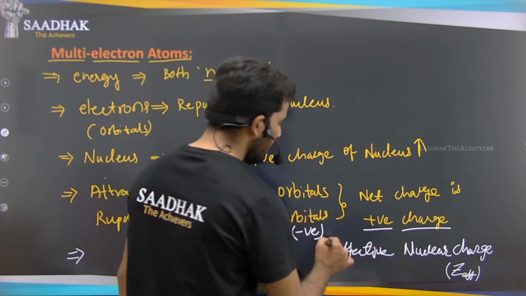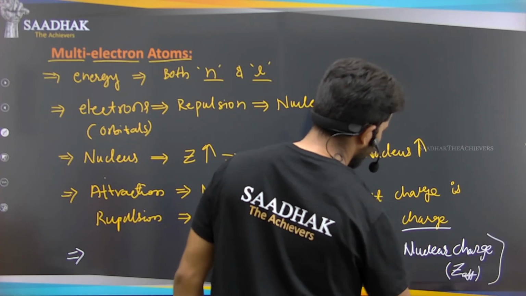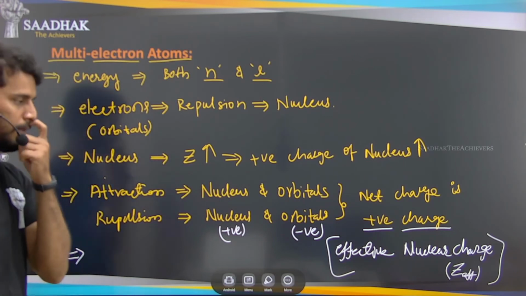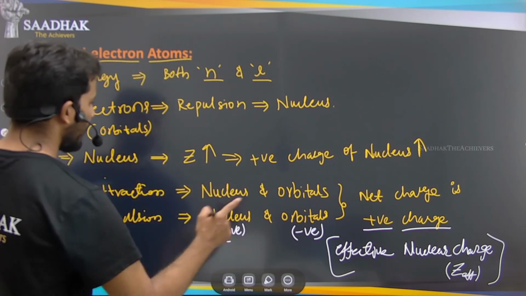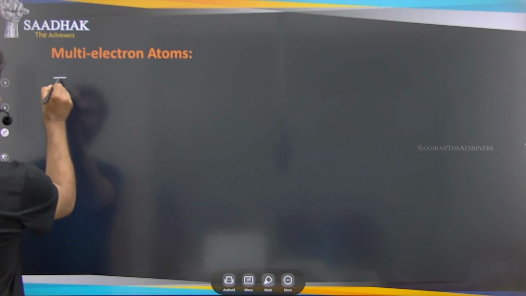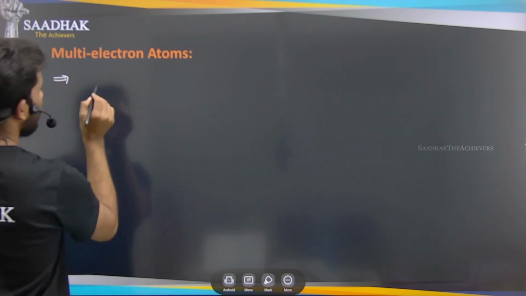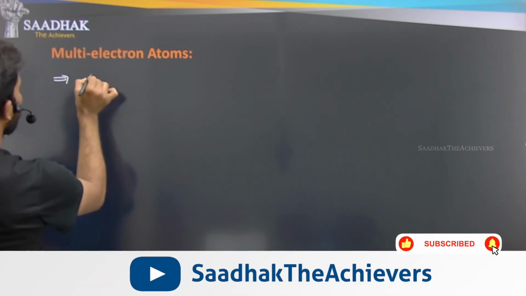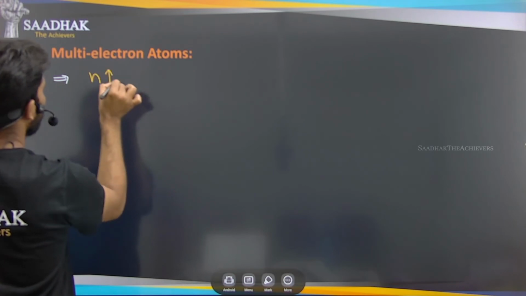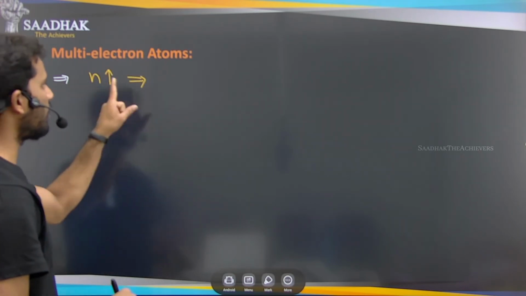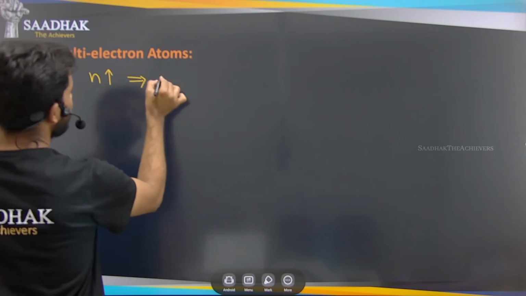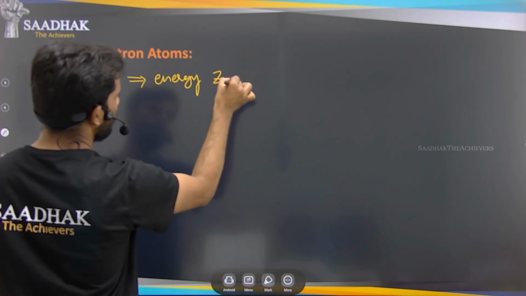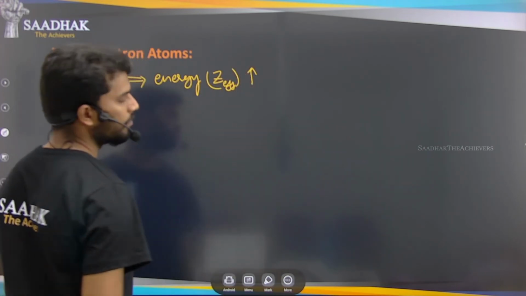So that is nothing but the effective nuclear charge. What is that? The difference in the charge between the nucleus and the orbits, that is, the electrons. So by that we can understand the net charge: as the atomic number is increasing, as n is increasing, that is, the principal quantum number is increasing, what happens? The charge, or the energy, or Z effective, it is also increasing.